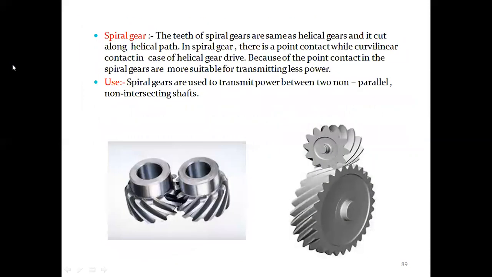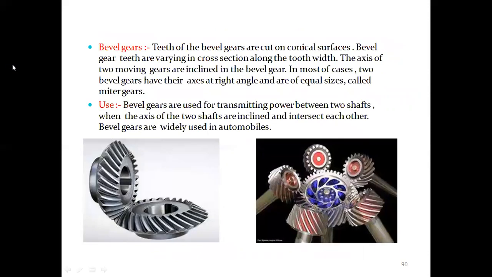Spiral gear is the same as a helical gear, but along the helical path. Because the point of contact is curvilinear, they are more suitable for transmitting less power. So here we will use them for non-parallel, non-intersecting shafts.